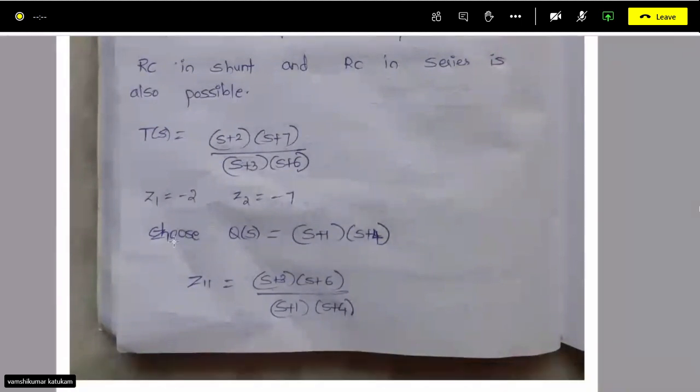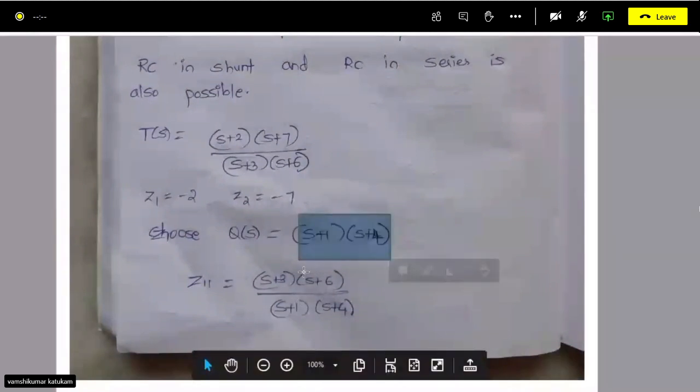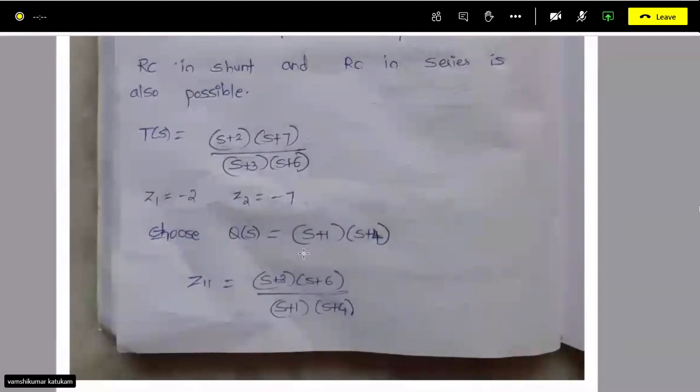We have to choose Q of s. What is that Q of s? It should be interlacing. 3 and 6 are there, so for interlacing I will select 1 and 4. If you change Q of s, the entire design will change, so that depends upon you.